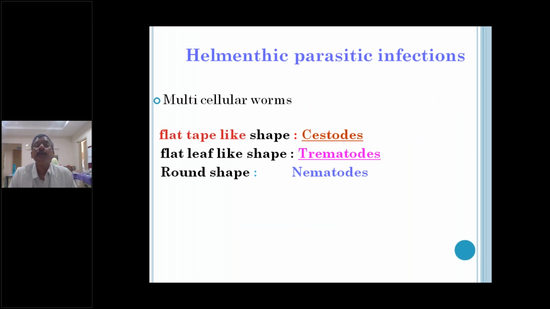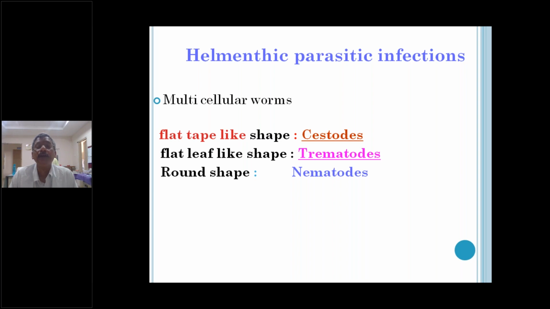Suppose you see these helminthic parasites, the first one is the flat tape-like worms. They are dorsoventrally flattened. That is why it appears like a tape. They are called cestodes, that is why they are called tapeworms. There are so many tapeworms. Suppose we see the fish tapeworm, which is the longest, the largest tapeworm, sometimes pork tapeworm, sometimes beef tapeworm, sometimes dog tapeworm.